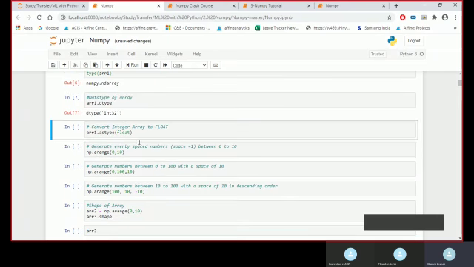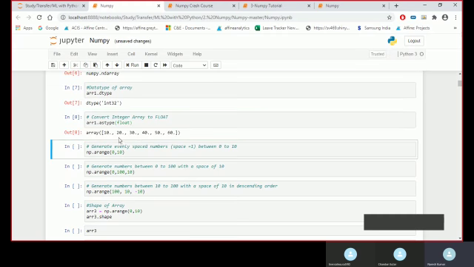The dtype tells me whether it is int32 or any other type. If you want to convert the array into any other form, I can use astype. So we use astype to convert from one data type to another. Now I want to convert it into float, so I can write astype float, and it gets converted into float. The point means it got converted into float.